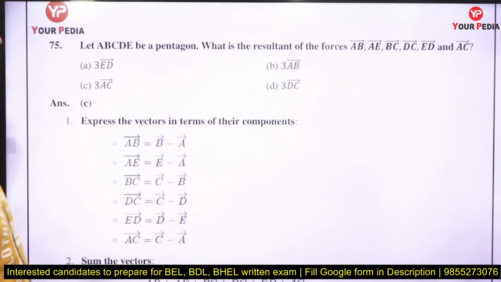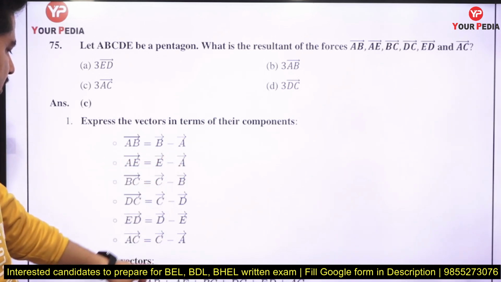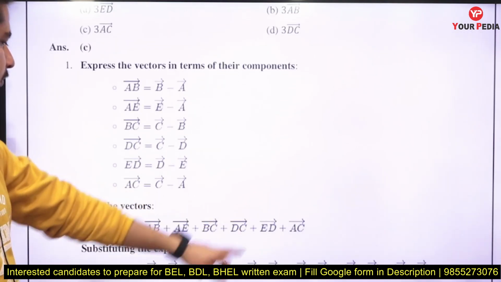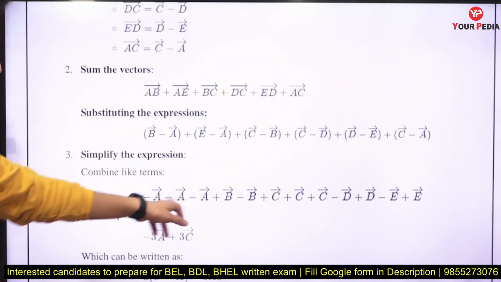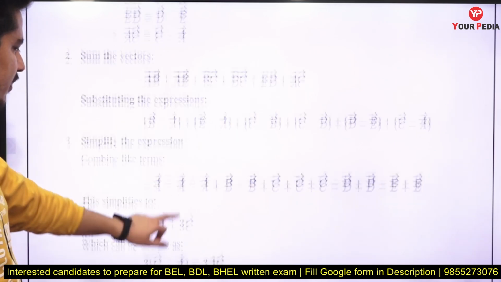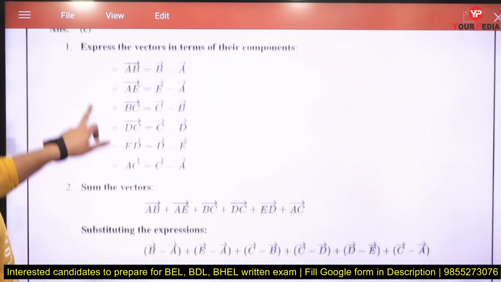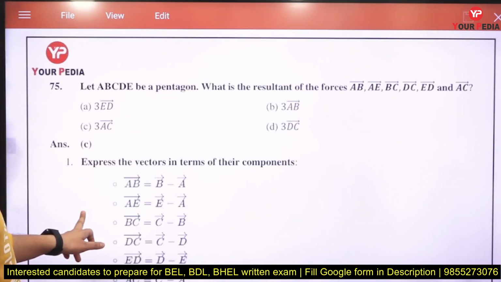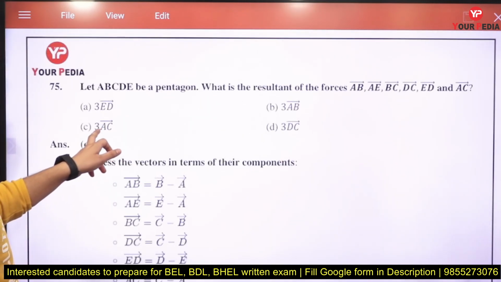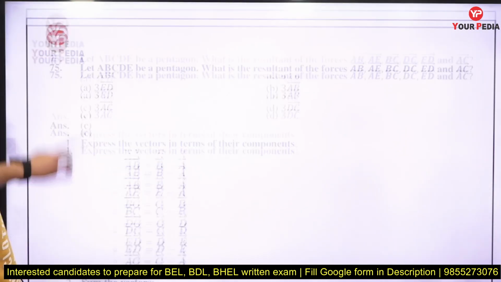Next, A, B, C, D, E are the vertices of a pentagon. What is the resultant for this one? See, AB can be written as B minus A, like this. We can write it like this. If you add all of them, then what will be the result? All of them will cancel out. So what we got is minus 3A plus 3C, and when you combine that, it becomes 3 times C minus A. C minus A means the AC vector, 3 times the AC vector, right? Okay, next.